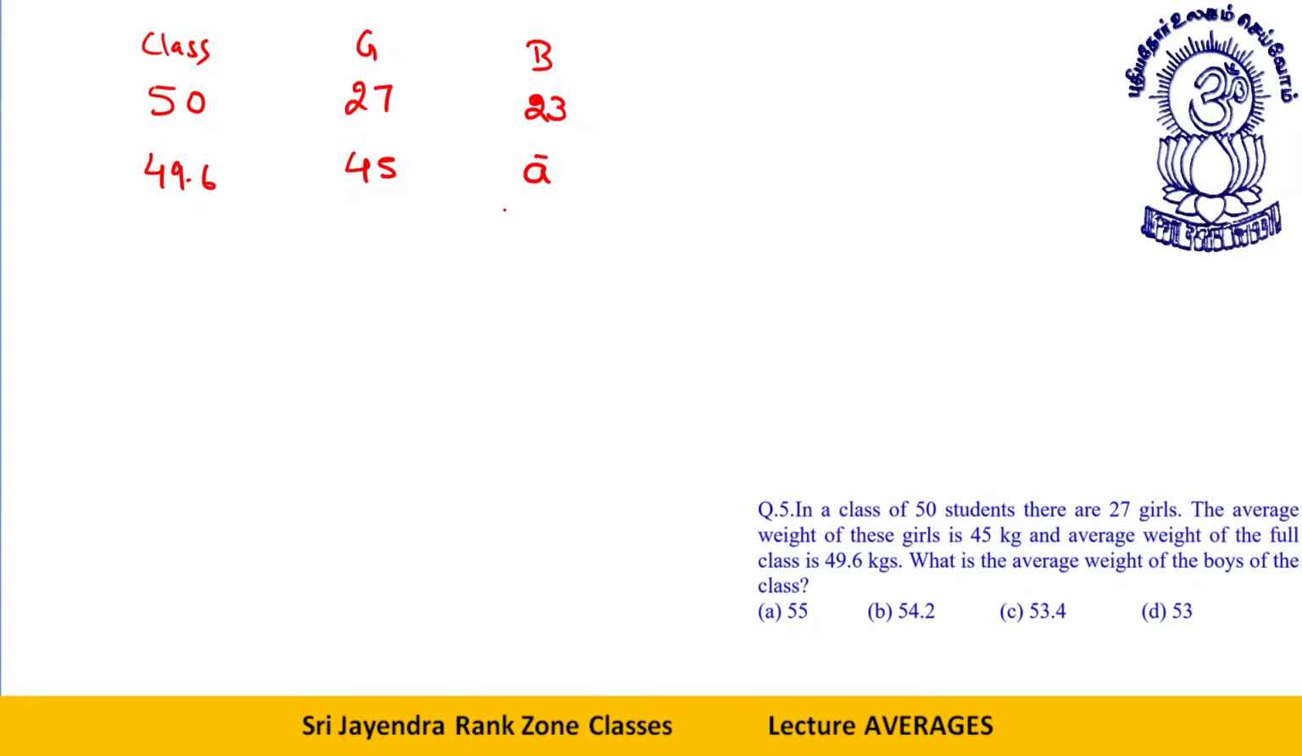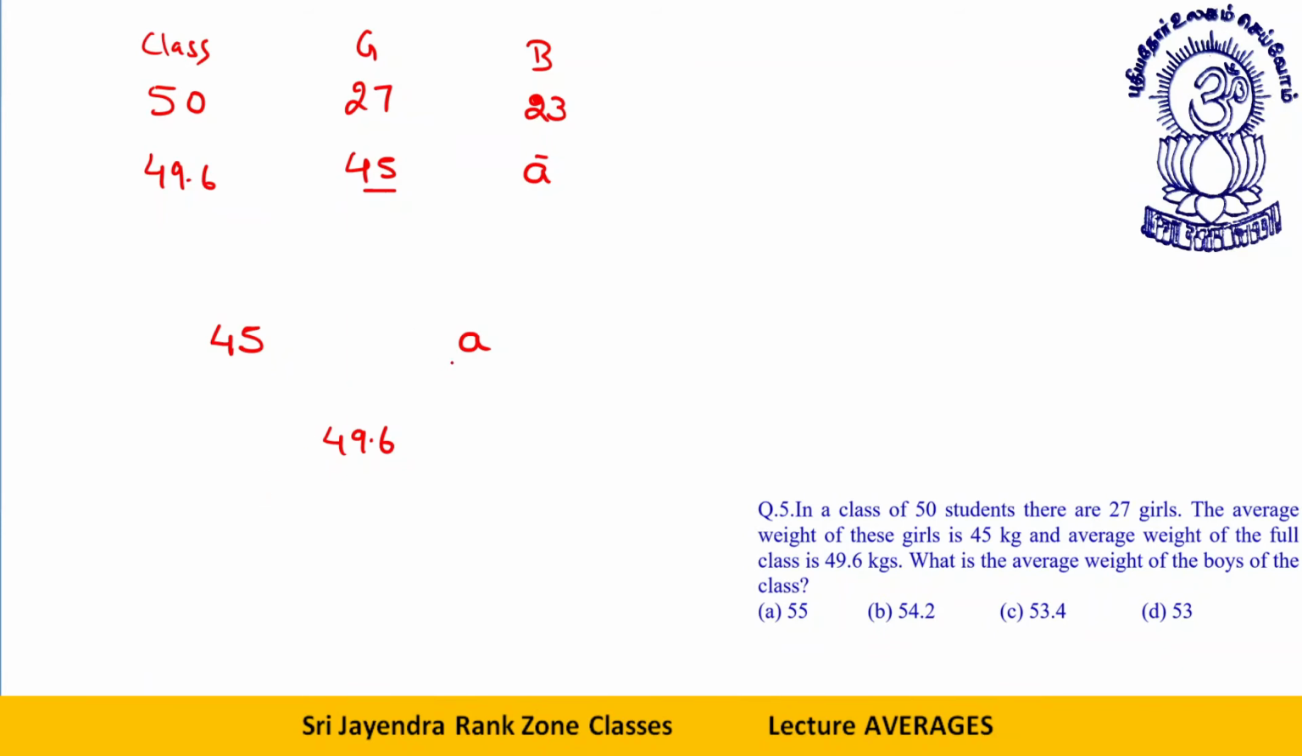Now, students, I'll tell you a shortcut, then the in-depth analysis we will take in the next lecture. Let's say this average is 45. This average is A. What is the average of this whole group? The average of this group is 49.6.